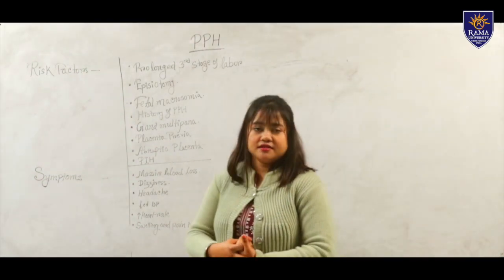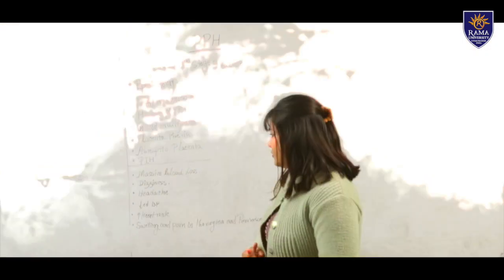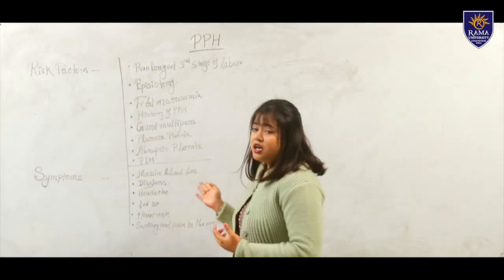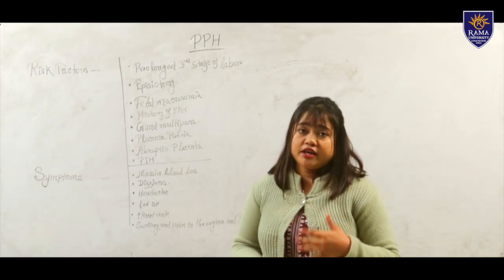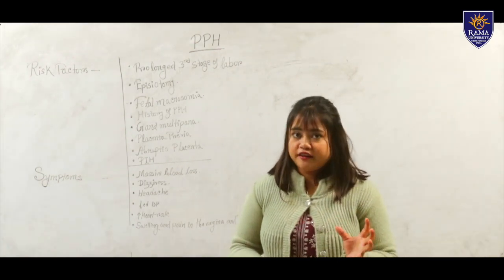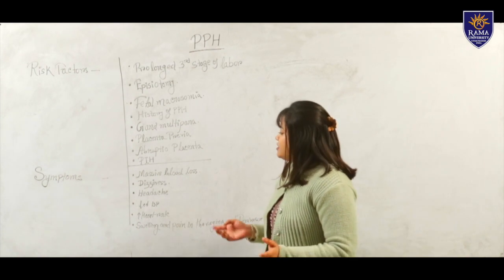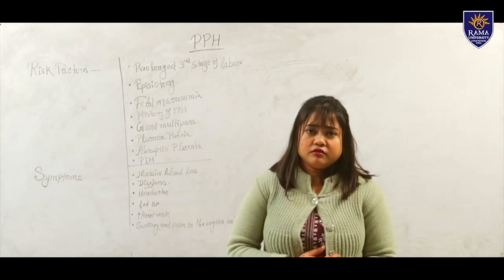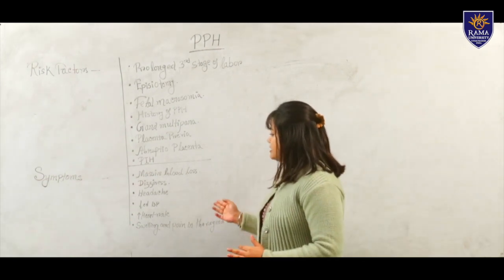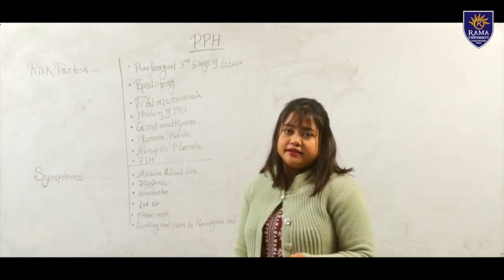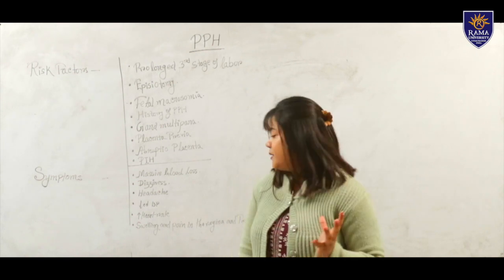Next one is symptoms. What symptoms are seen in PPH? First one is massive blood loss. Massive blood loss is visible, with heavy blood flow from the vagina of the mother. Next one is dizziness. There will be weakness in the mother, and she will feel dizziness. Next one is headache. There will be lightheadedness in the mother.